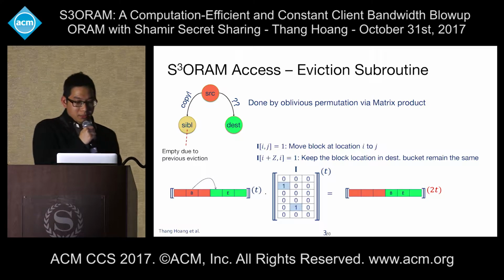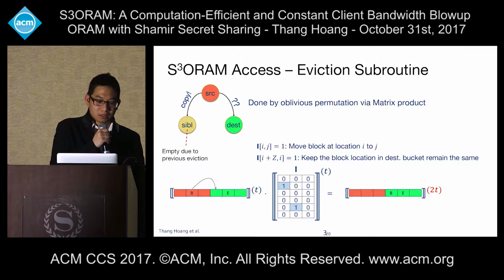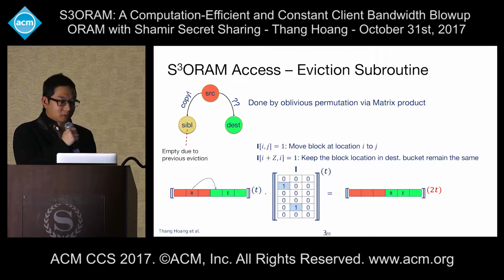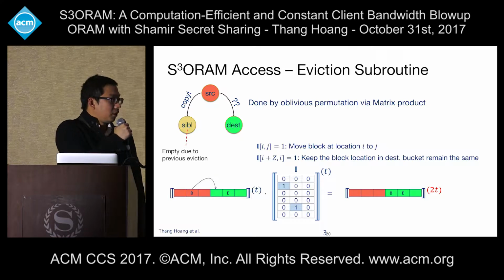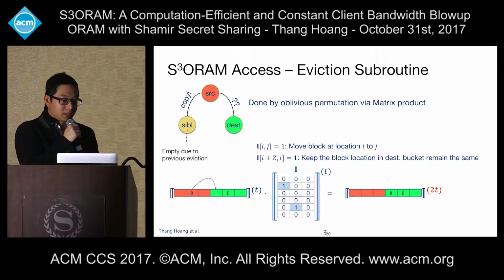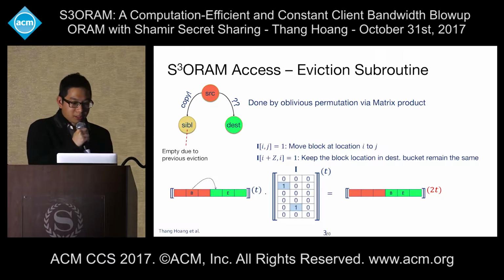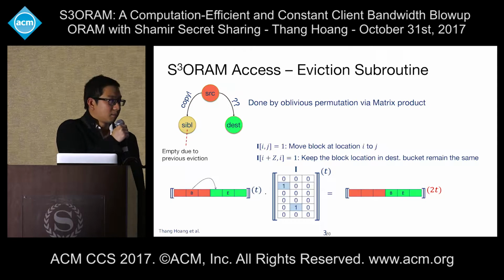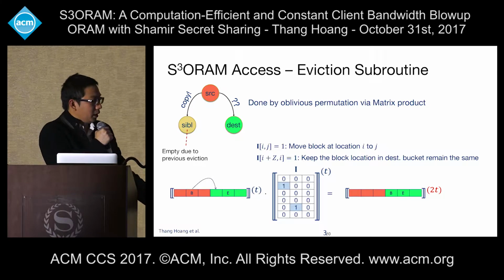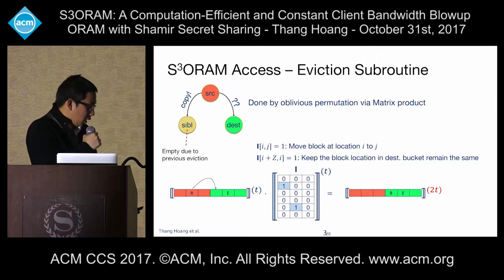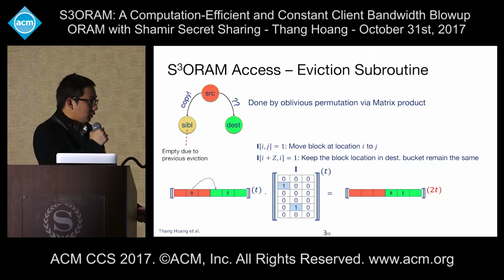Because the sibling bucket is empty due to the previous eviction, we just simply copy the data from the source bucket to the sibling bucket. To perform the push down operation between the source bucket and the destination bucket, we will use oblivious permutation with matrix product. Assuming that I have the bucket with the data B and E in this position like this, and I want to move B to this block, to be sorted actually.